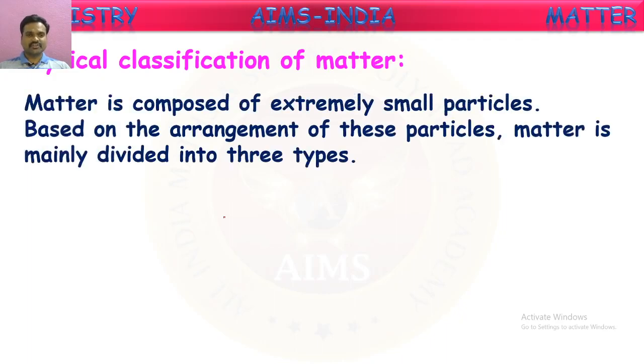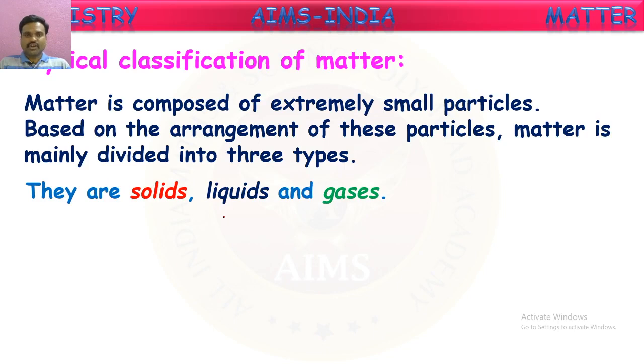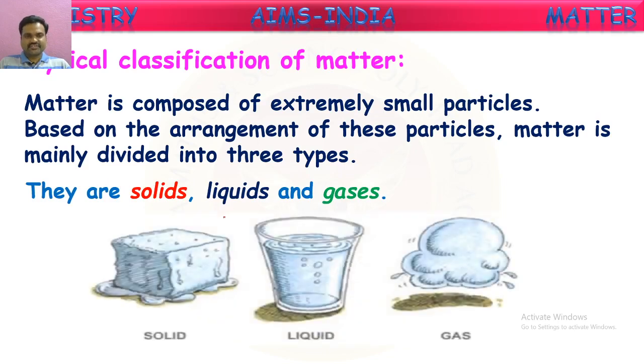Physical classification of matter. Matter is composed of extremely small particles. Yes, we know that. Based on the arrangement of these particles, matter is mainly divided into three types. What are the three types, children? They are solids, liquids, and gases. Yes, they are the majorly classified states of matter.